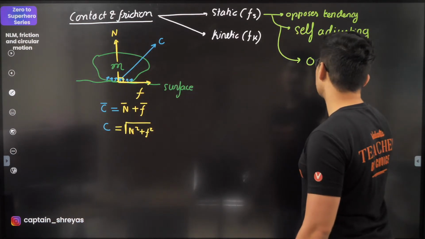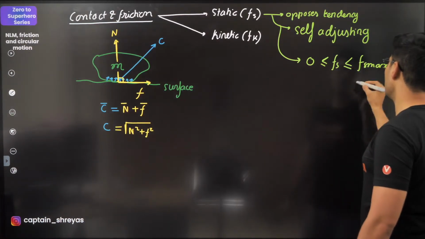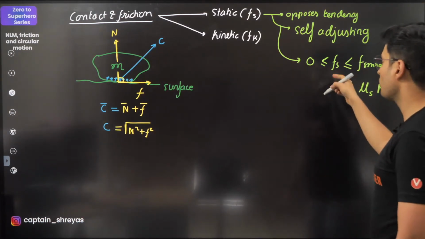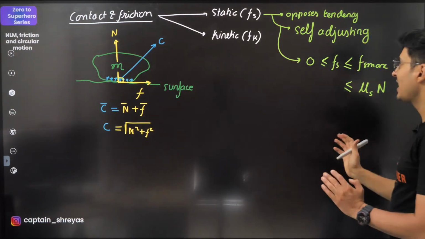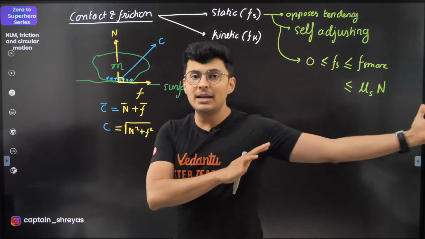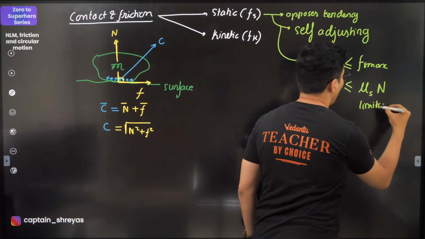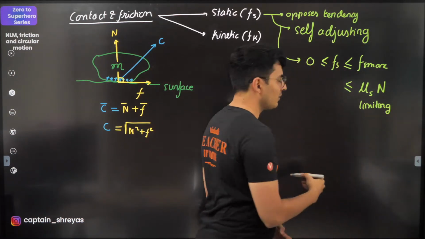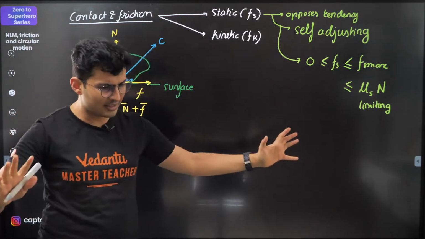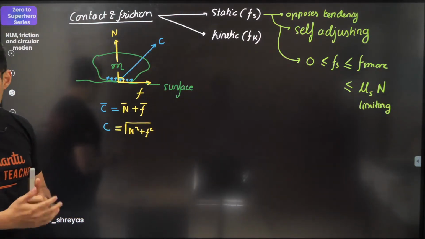So this is Fs less than equal to Fs max. And what is the meaning of Fs max? It is nothing but static friction coefficient into N. So this is what friction will lie between. It is self-adjusting. It can take any value between 0 and mu s N. Mu s N is the limiting or maximum frictional force which it can bear. Beyond that, it's beyond its capability, it will slip. It will slip.